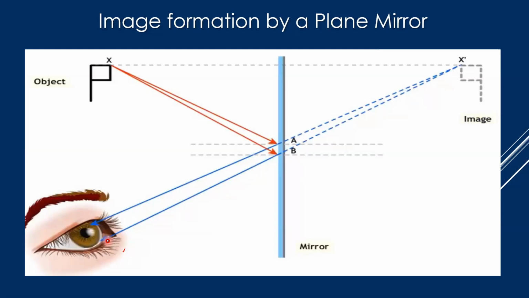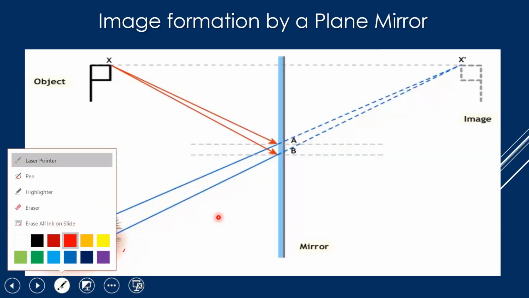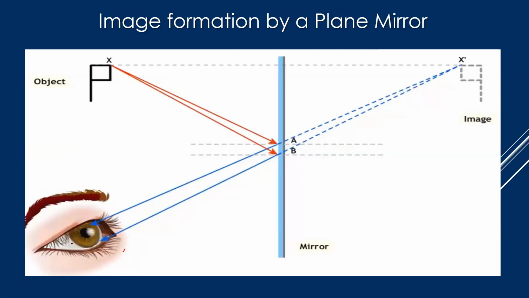But then how are we able to see these objects inside the mirror? If you see, when I take these rays behind the mirror, for example, this is my point of incidence, again a point of incidence, these are the normals. So I take these rays behind the mirror. These dotted lines, the blue ones, I'm taking them behind the mirror. When I take them behind the mirror, they meet at a point, this.